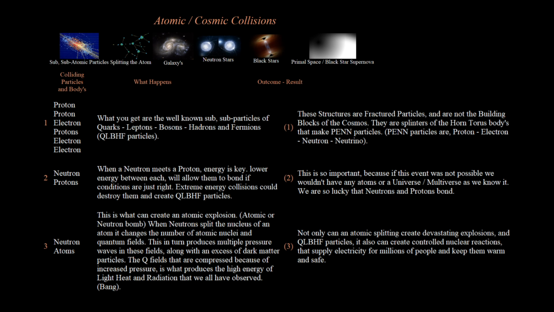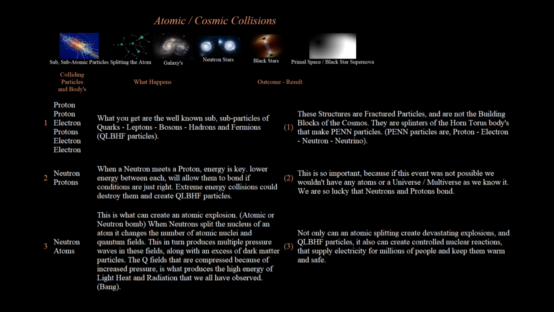Colliding particles and bodies. What happens? Outcome. Result. 1. Proton, proton. Electron, proton. Electron, electron. What you get are the well-known subparticles of quarks, leptons, bosons, hadrons and fermions, QLBHF particles.